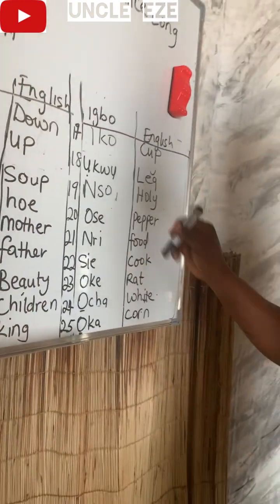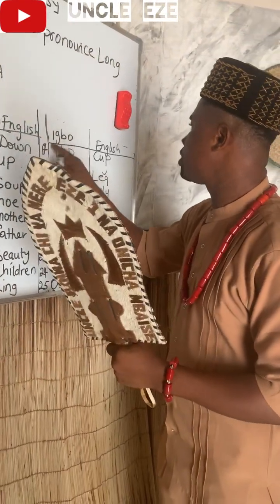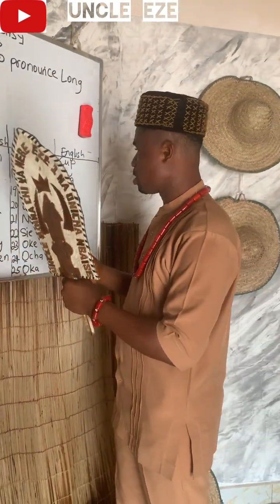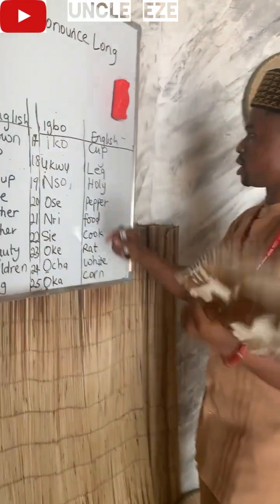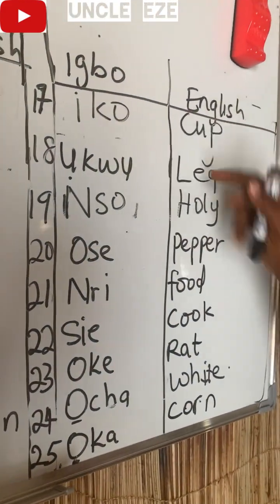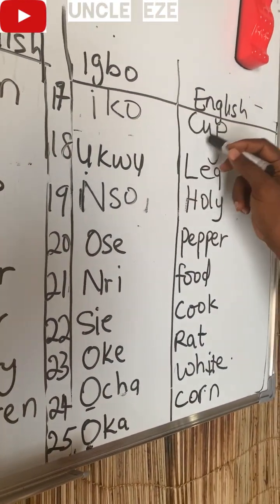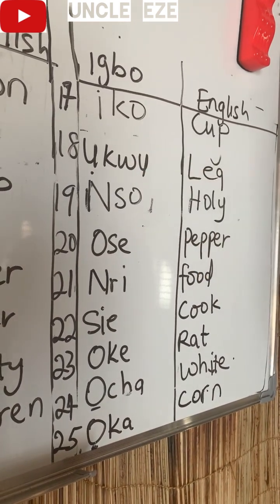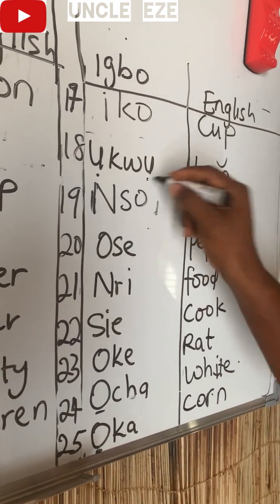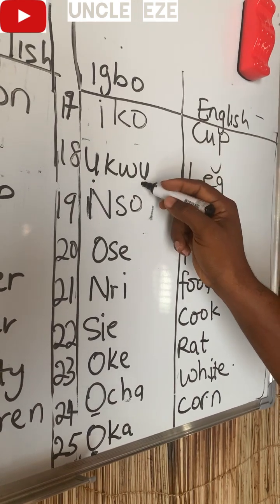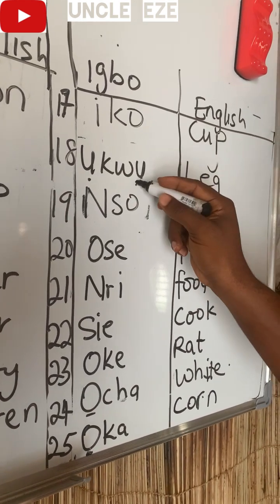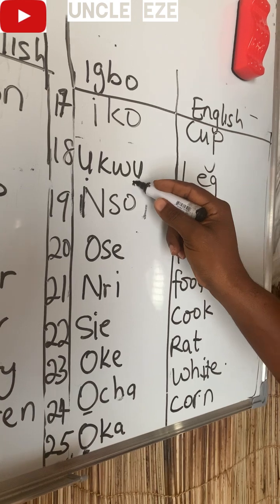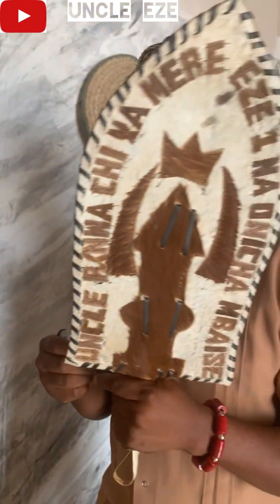Then 17. Here we have Iko. Iko is cup. Iko, cup. Ọkụ. As you can see my palm. Ụkwụ, leg. Ụkwụ, leg.